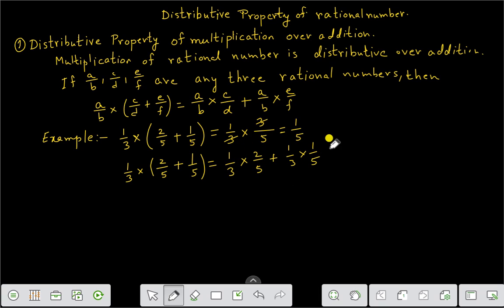That is 2 by 15 plus 1 by 15. We add these two numbers, 2 plus 1 is 3, that is 3 by 15, or 3 ones are 3, 3 fives are 15.